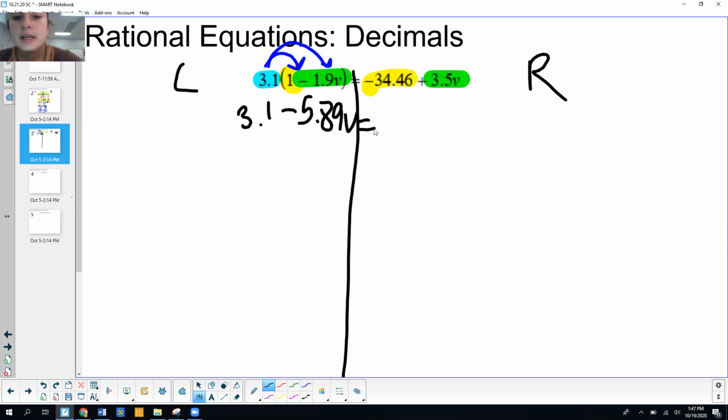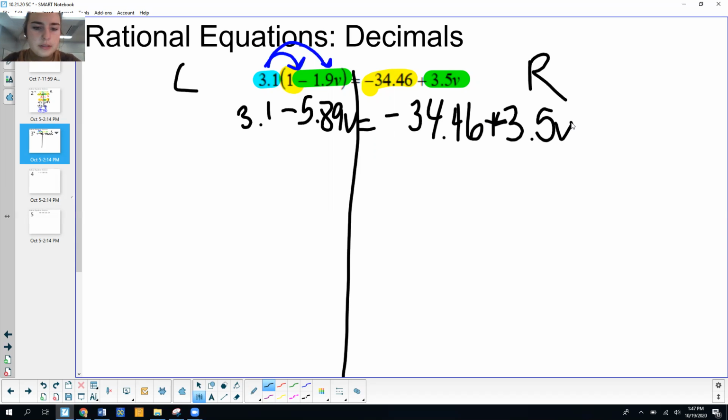Equals, and then there's nothing I can simplify on the right side, so I'm just going to write negative 34.46 plus 3.5v. All right. I'm going to go ahead and highlight. So I've got constants and variables.